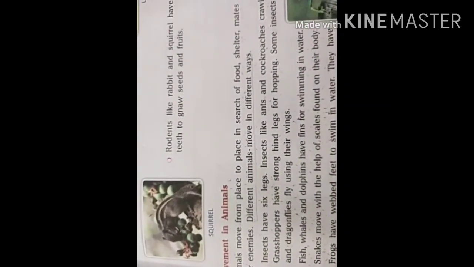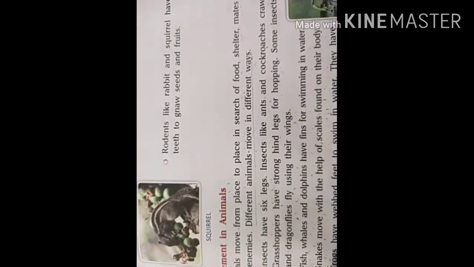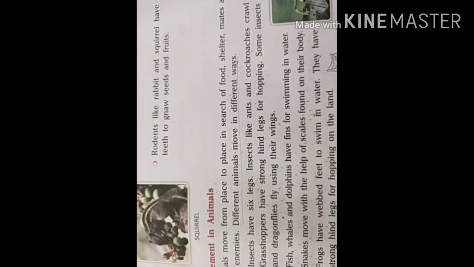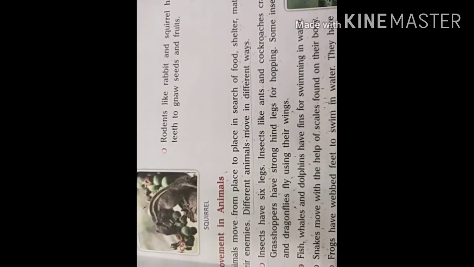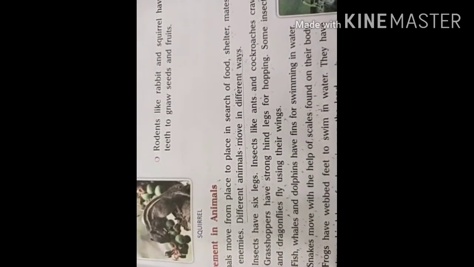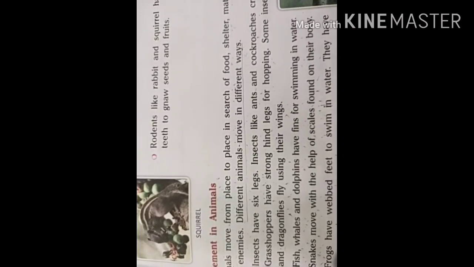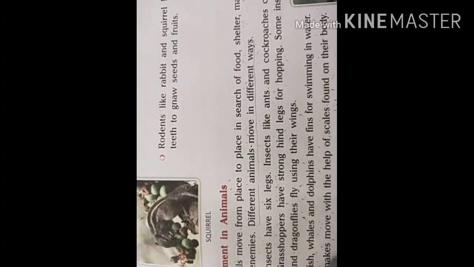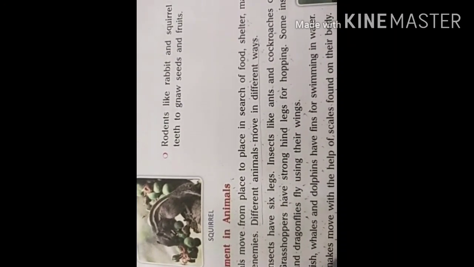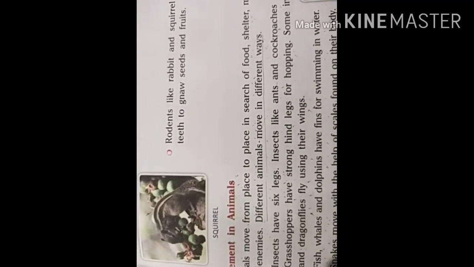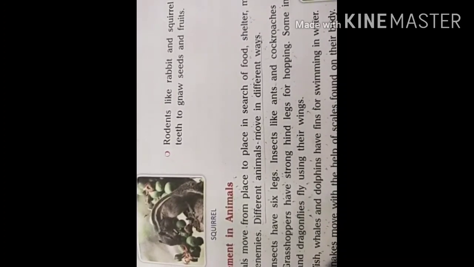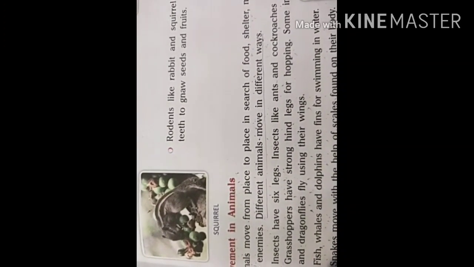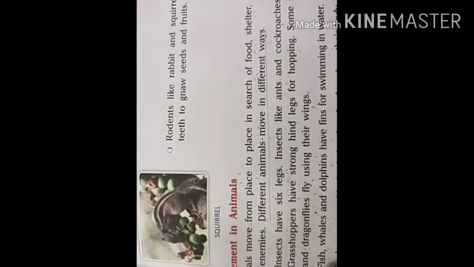This is the important thing: in the jungle, animals have so many enemies, and the forest is completely full of predators. So it is important to save their lives from these predators and enemies. For keeping themselves safe, animals leave one place and move from one area to another.